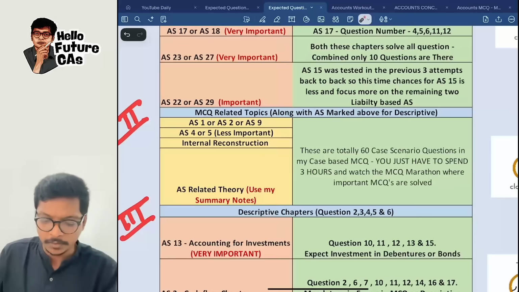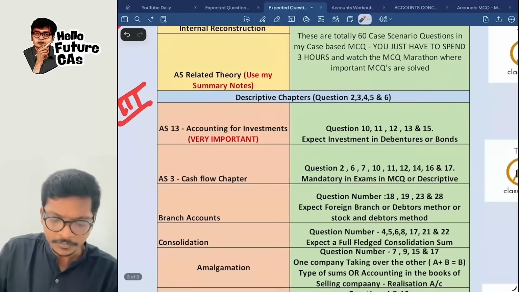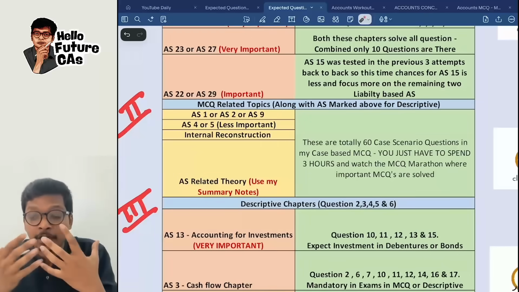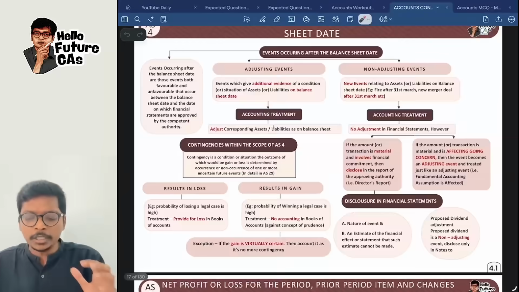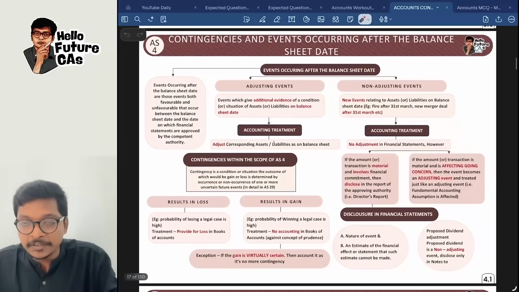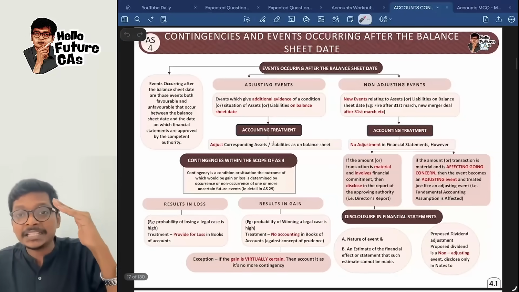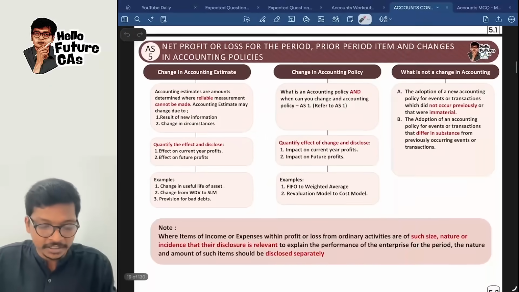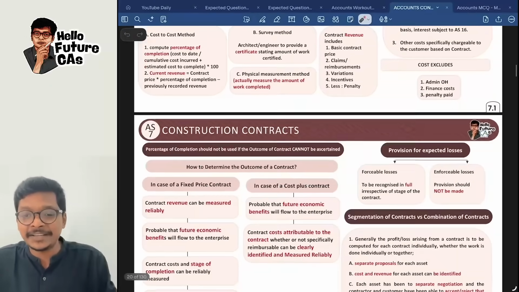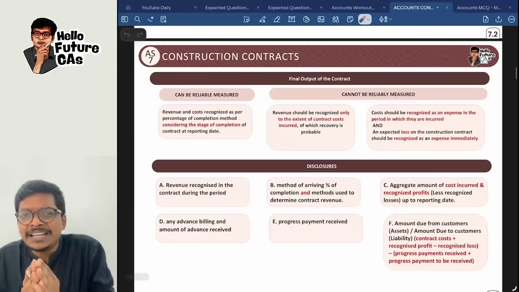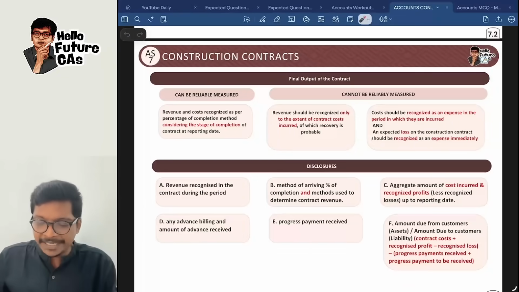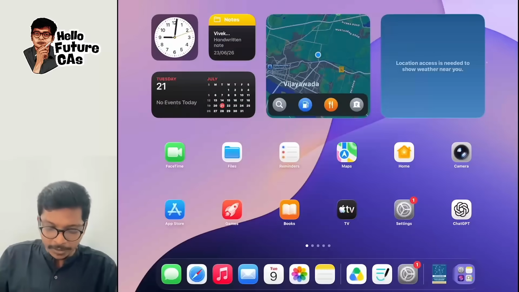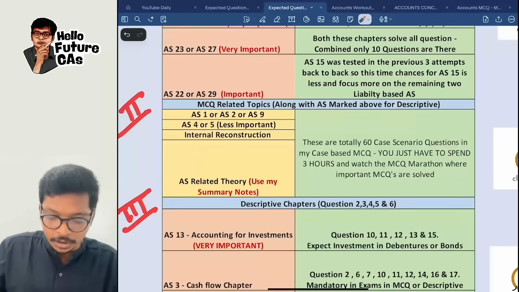Now getting back to our expected question list. For AS related theory, what do I do, sir? Theory accounts I always skipped, sir. Don't worry. You can go to my concept note, which is again given to you for free. So here AS4 is just 1 page. AS5 is just 2 pages, sorry. AS7 is 3 pages. So every standard is in crisp 1 to 4 pages. At least this theory, it's a self-study based way. You can quickly go and read that, guys. That is for your theory.